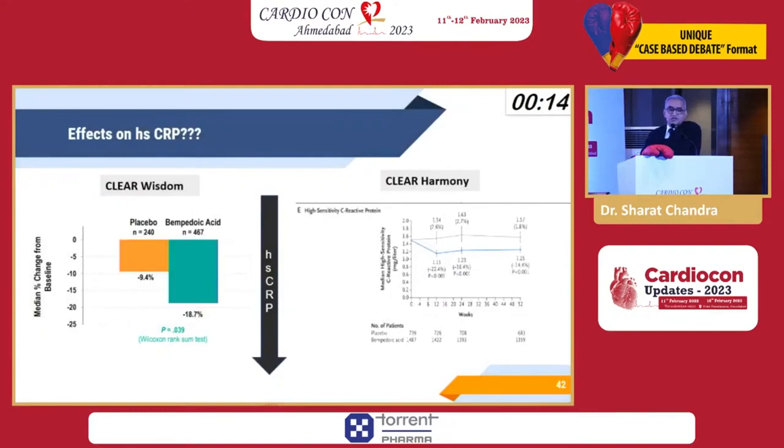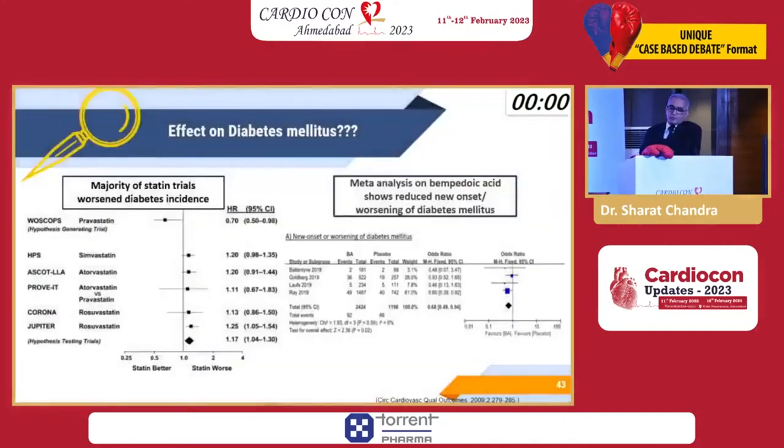CLEAR Wisdom trial as well as CLEAR Harmony showed that CRP levels come down. Bringing down CRP, which is otherwise called the pleiotropic effect of statins, is actually also shared by bempedoic acid. Significant fall of hsCRP. But unlike statins, bempedoic acid actually reduces the chances of new onset diabetes or worsening of the current diabetes.